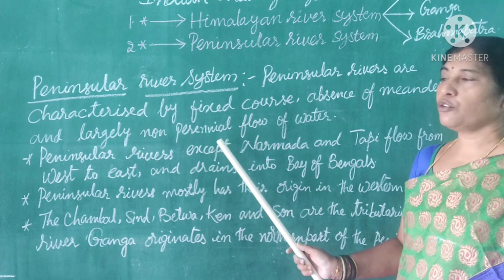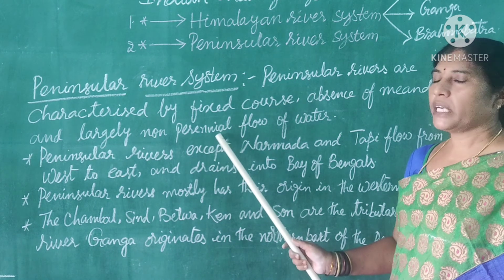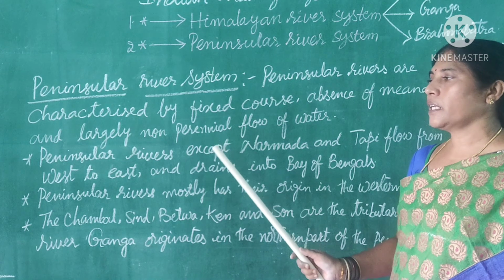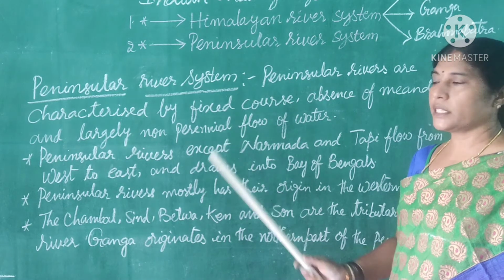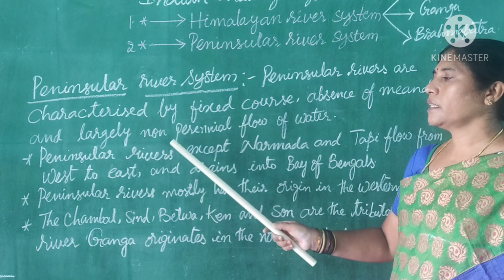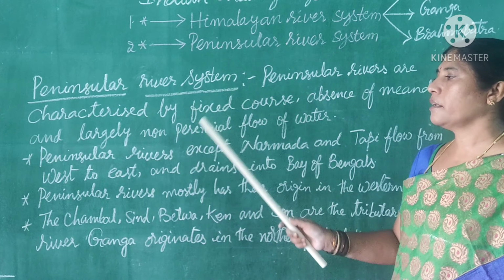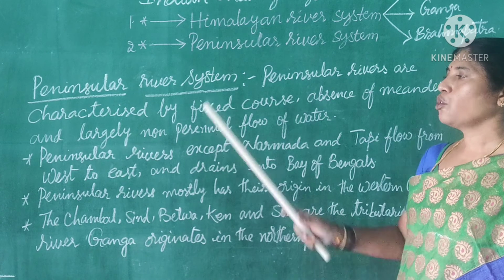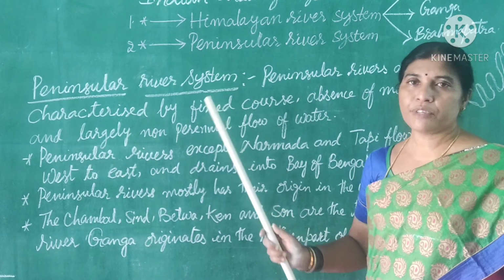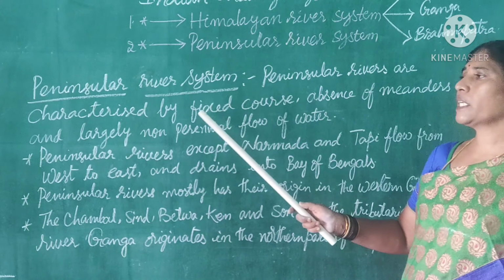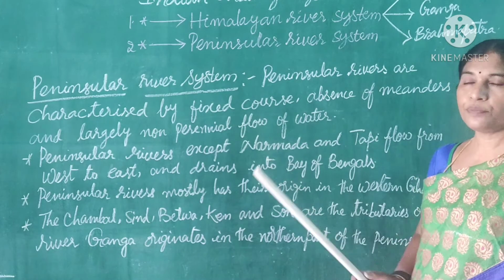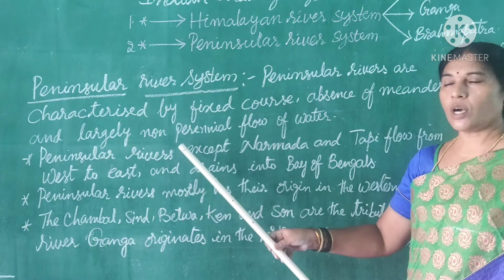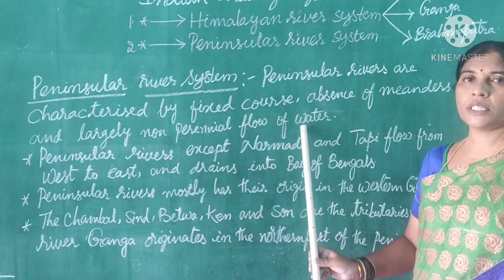They are opposite to perennial. That means whenever the rains are good, they will flow well. Whenever the rains are not there, their water also recedes. That is different from completely perennial rivers. Hence, they have non-perennial flow. So, the peninsular river system has three important features. The first is a fixed course. The second is absence of meanders. And the third is largely non-perennial flow of water.